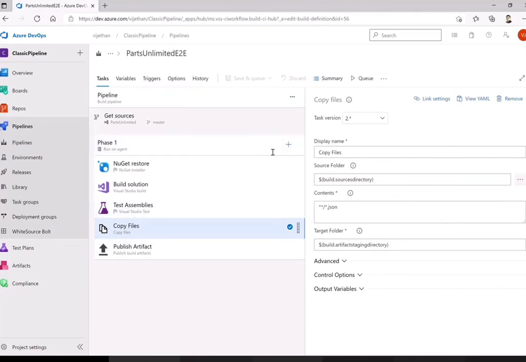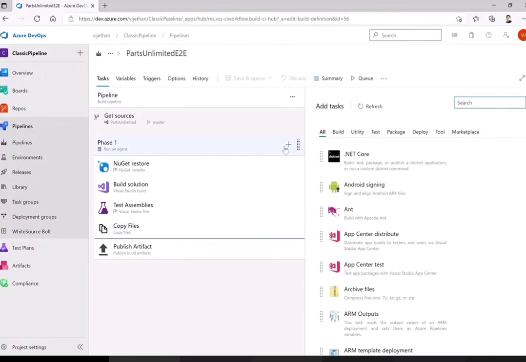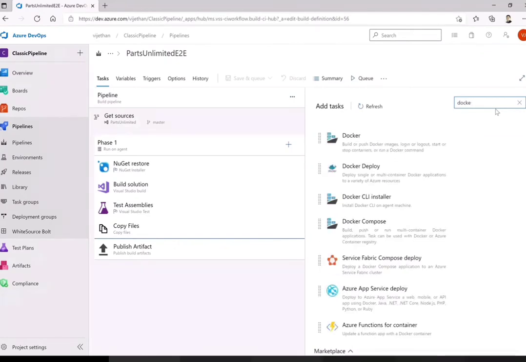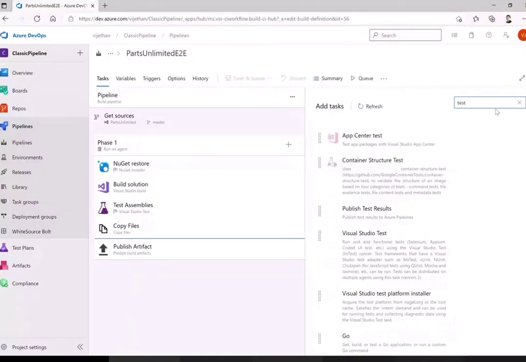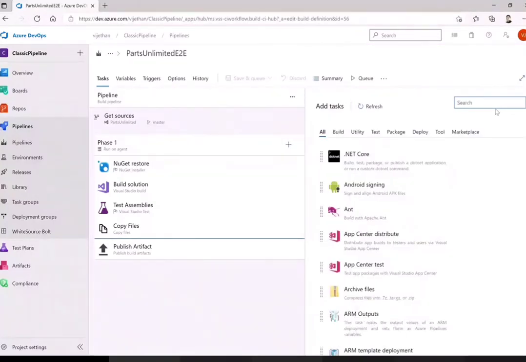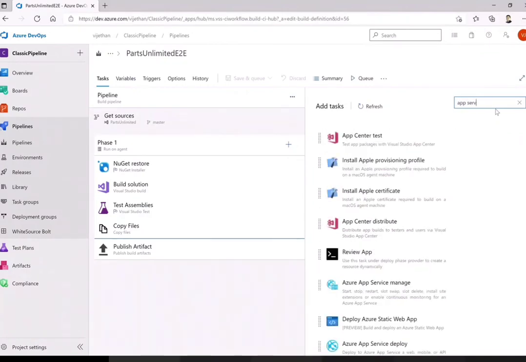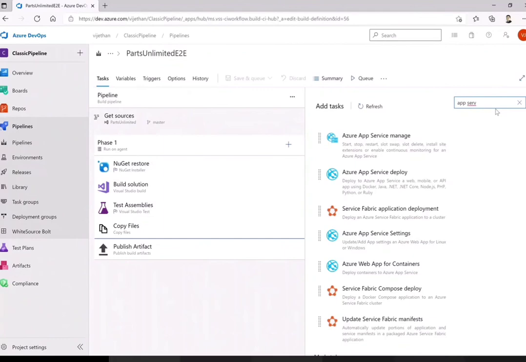As I said, the easiest part in classic pipeline is to just click the plus on the agent and search through. You can search for Docker also. Similarly, if I want to put in just test, I have these kinds of tests available. Say I want to do something on App Service, if that is available, it will give me that.